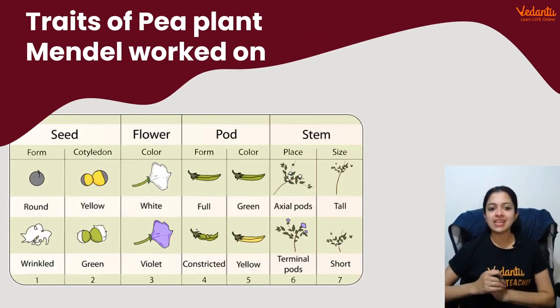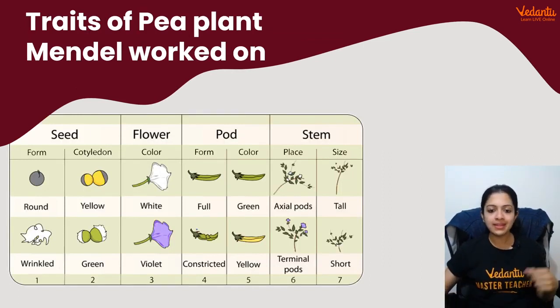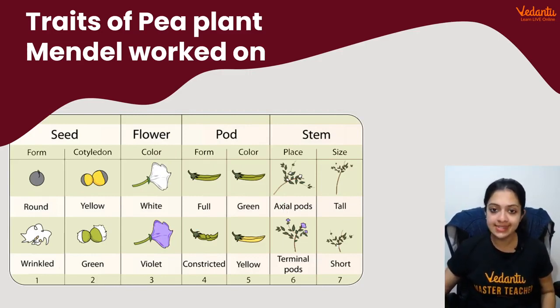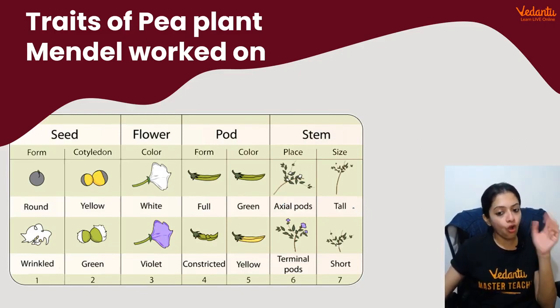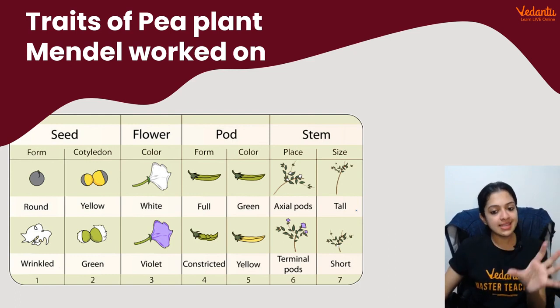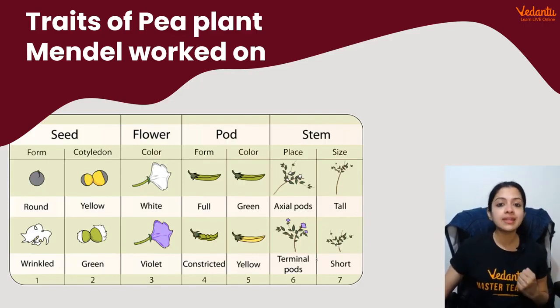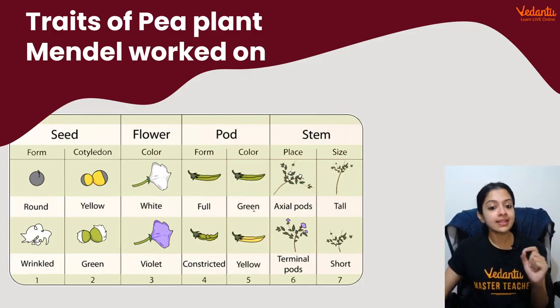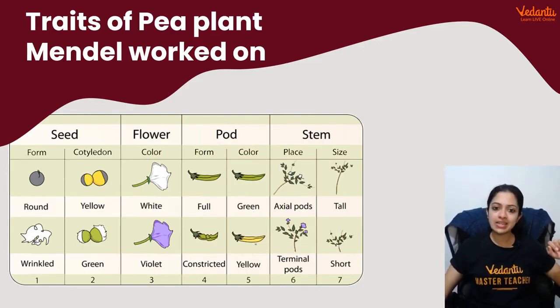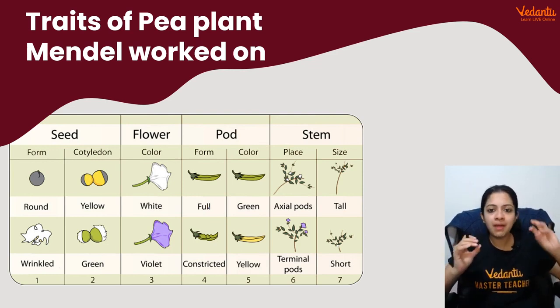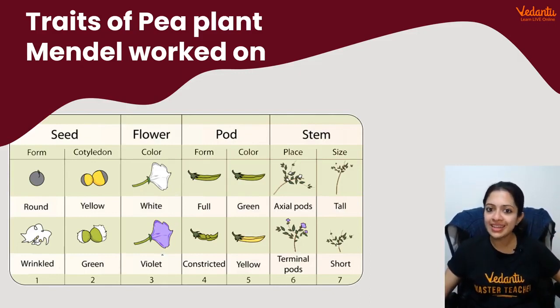Now these were the characters that Mendel studied. Mendel studied 7 different characters, 7 contrasting pairs of traits in the pea plant, which included all of these, because he noticed that some pea plants could be tall, some of them short. Some had axial seed pods, some had terminal seed pods, the position, I mean, right? Then some had green seed pods, some had yellow seed pods, some had a full pod, some had a constricted pod appearance, some produced white flowers, some produced violet flowers, yellow seeds, green seeds, round seeds, and wrinkled seeds.